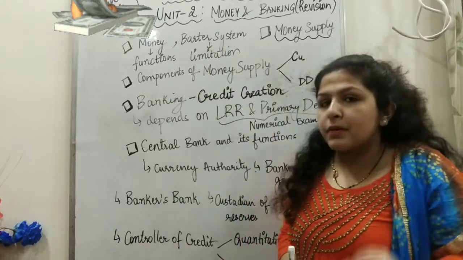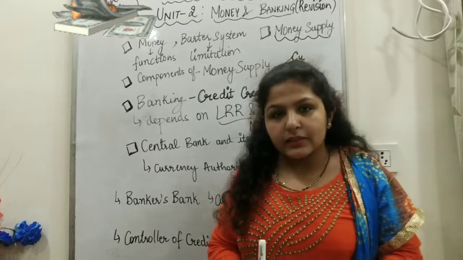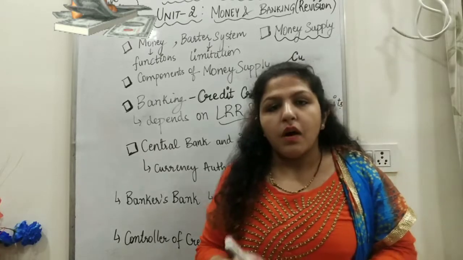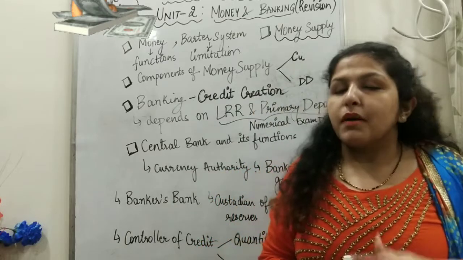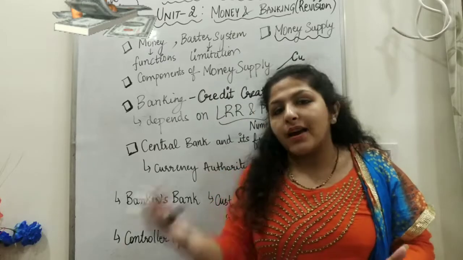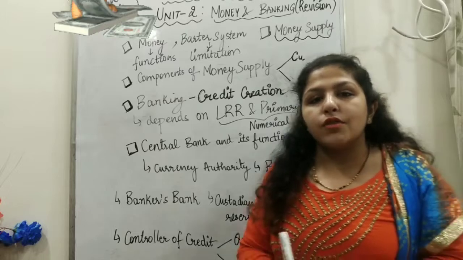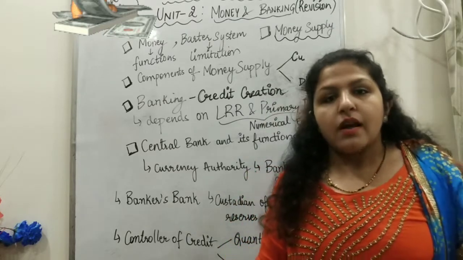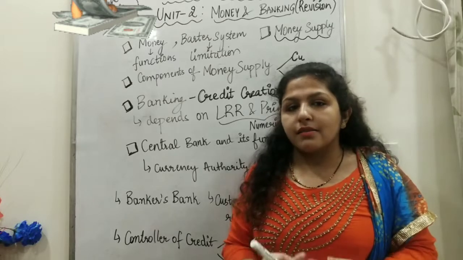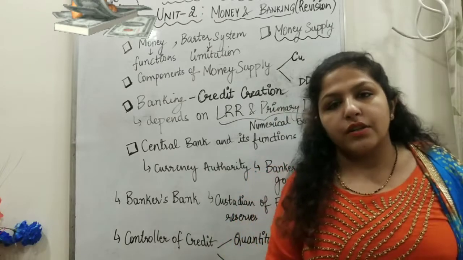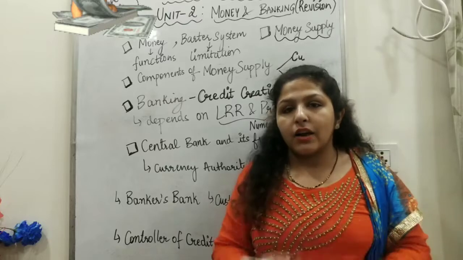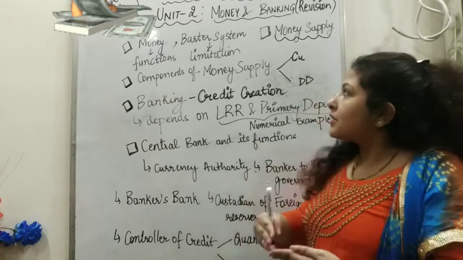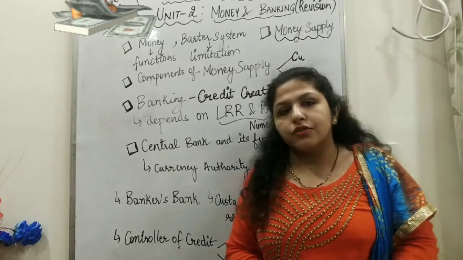So in this chapter, we firstly understood what is money. Money works as a medium of exchange, deferred payments, unit of value, and store of value as well. So money has many functions, which came up against the barter system. The barter system was a direct exchange of goods and services, which was present before the British rule. The barter system had certain limitations, such as lack of double coincidence of wants and lack of store of value, because perishable products depreciate. So because of the limitations of the barter system, money was introduced.